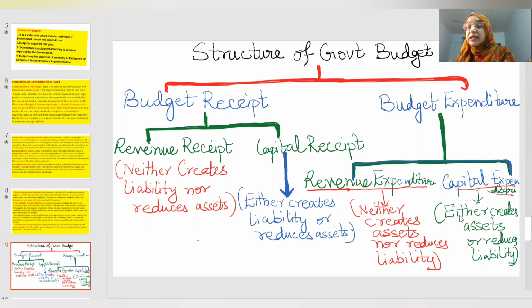When we are talking about expenditure, note it, we are talking about asset first and then liability. Whereas when we are talking about receipt, we are talking about liability first and then asset. This is one of the clues to remember the definitions well.